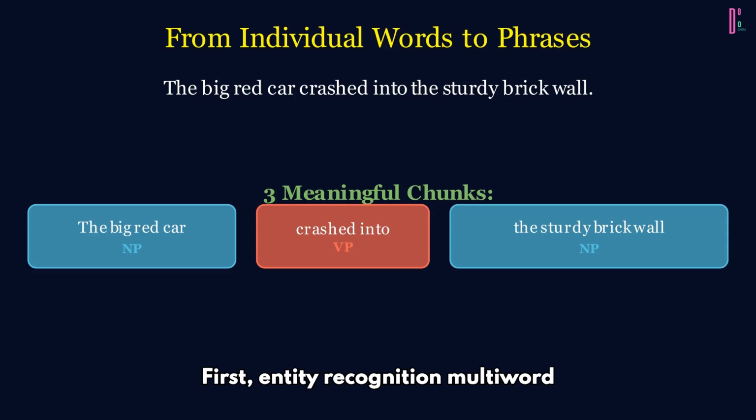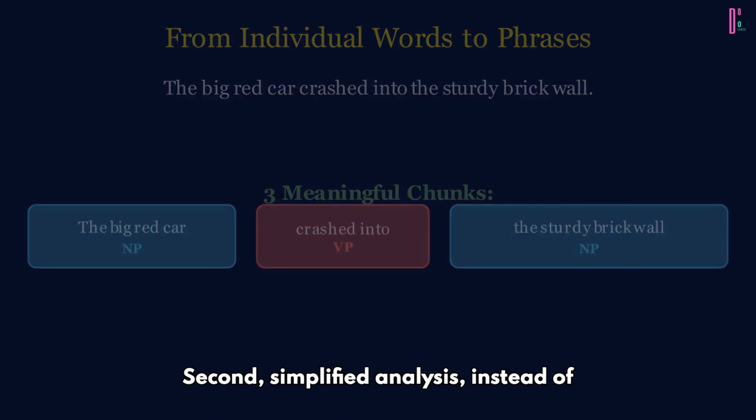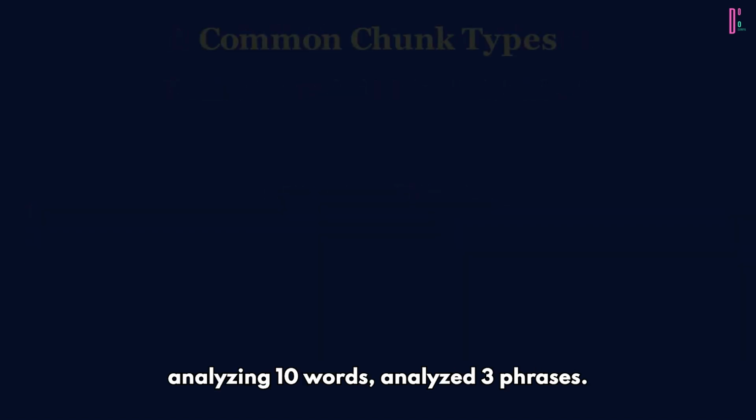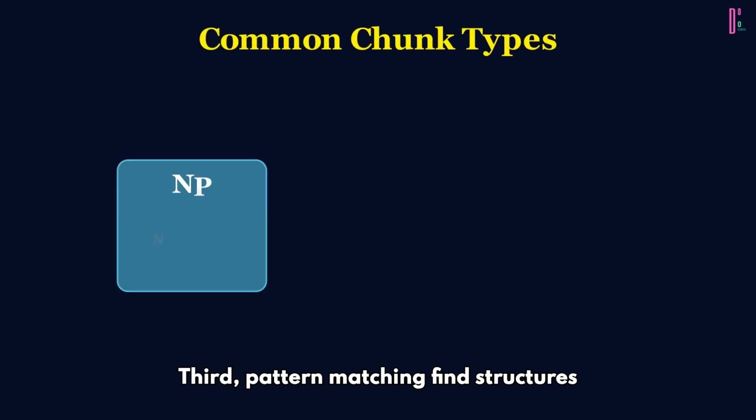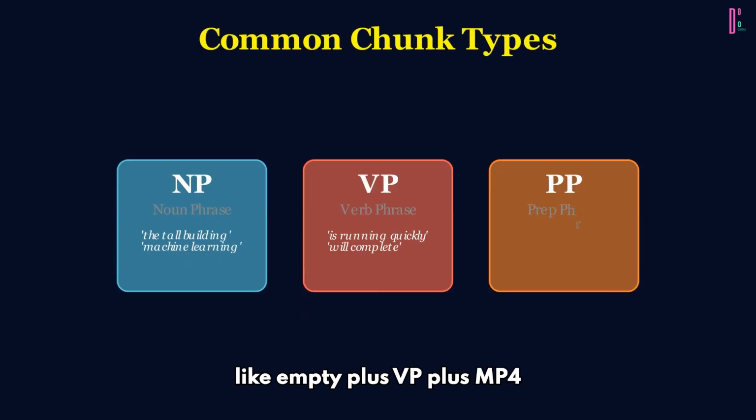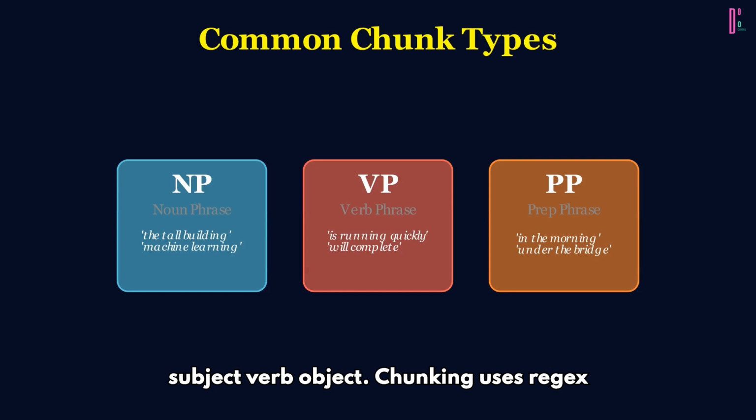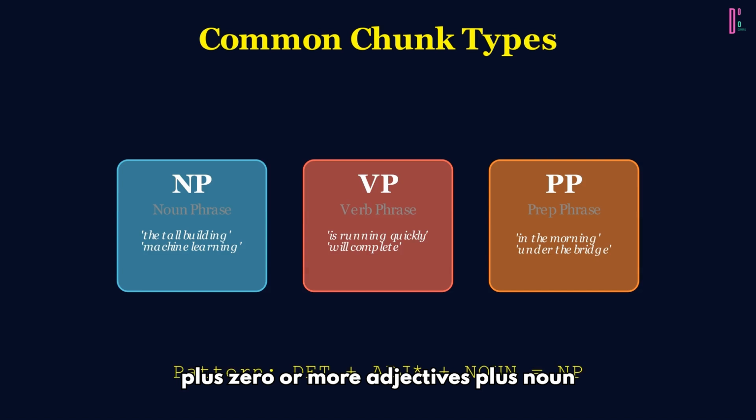Why chunk? First, entity recognition, multi-word entities: New York City, machine learning. Second, simplified analysis. Instead of analyzing 10 words, analyze 3 phrases. Third, pattern matching. Find structures like NP plus VP plus NP for subject-verb-object. Chunking uses regex-like patterns over POS tags: determiner plus zero or more adjectives plus noun equals noun phrase. It's the bridge between word-level and sentence-level understanding.